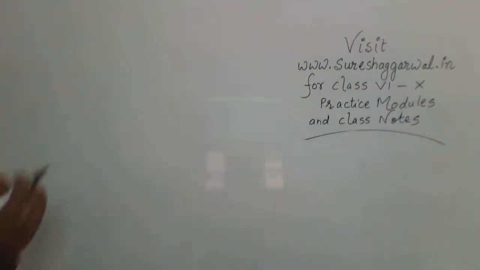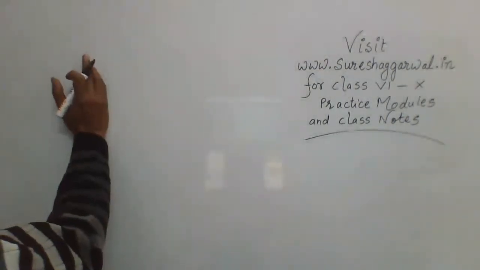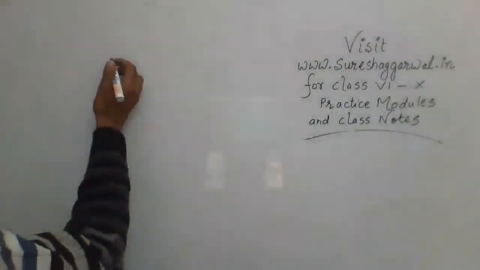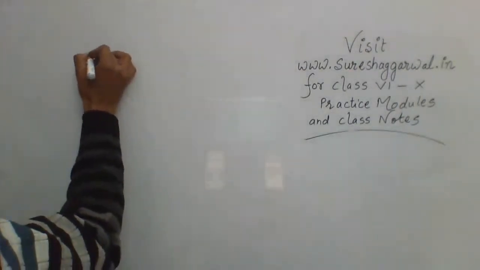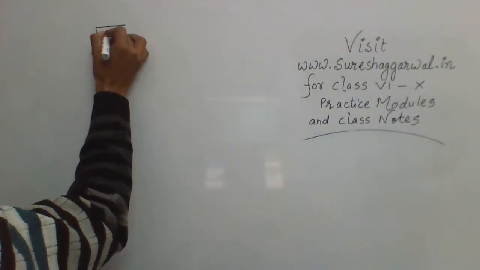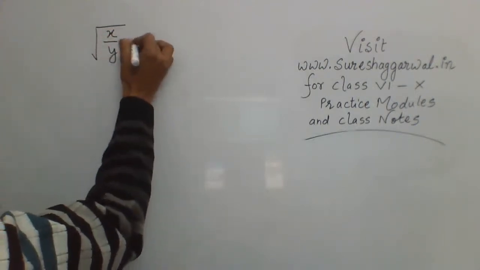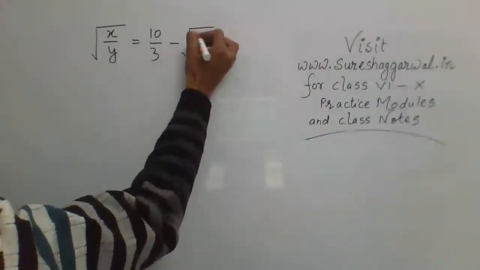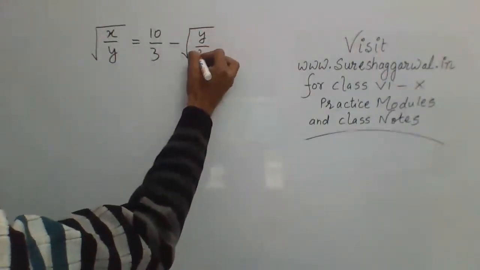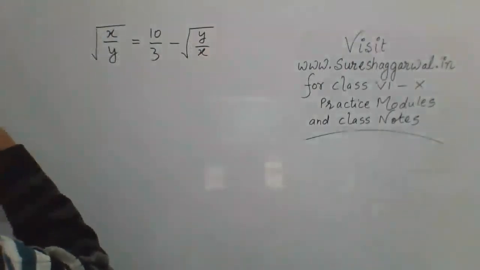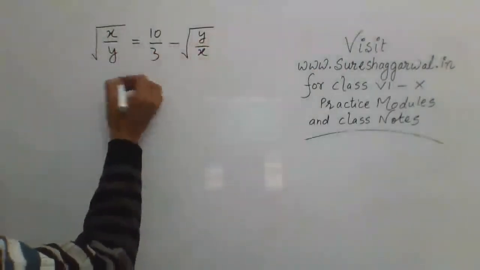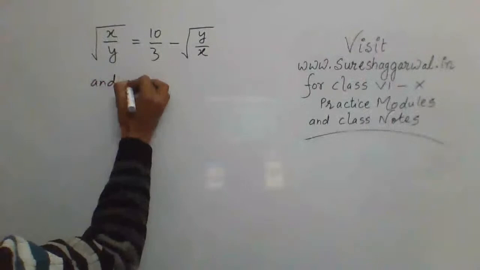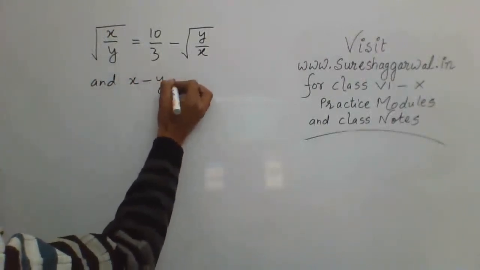Okay, now the next question, very important, and this came in the CDS exam, so I need to give it to you. The square root of x upon y is equal to 10 upon 3 minus square root of y upon x. Okay, now that's one equation which is given, obviously two variables, so we should have one more equation, and the second equation is x minus y equal to 8.